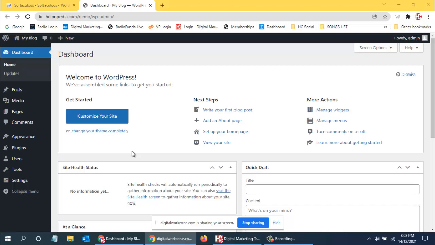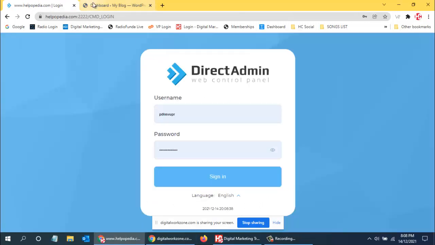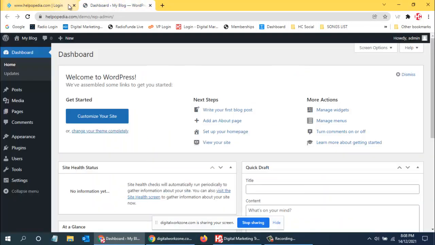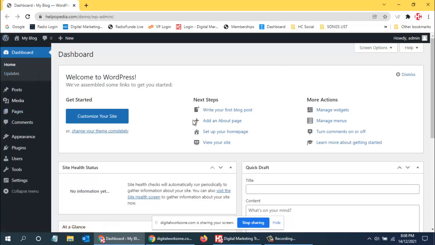Fine. So this is the fresh installation of WordPress. You also will get the same login details. Now this is the admin menu over here, which we are going to see today. This is WordPress, a content management system, and from here we can create and manage the website.